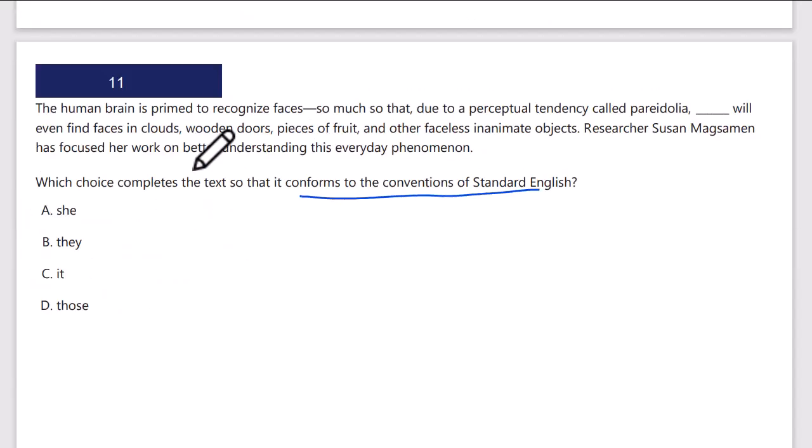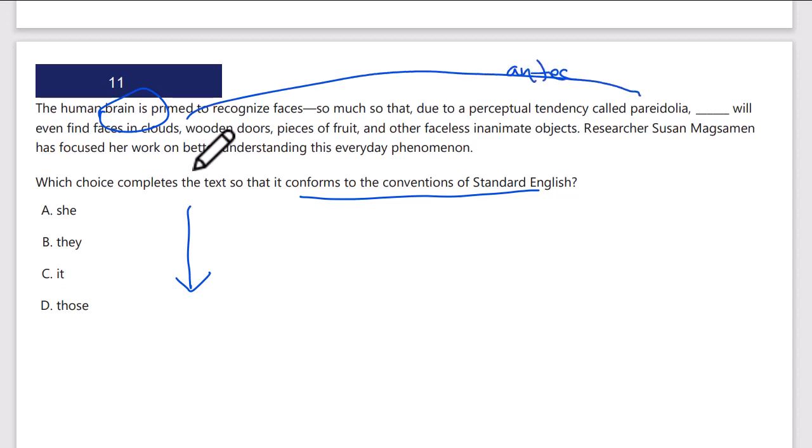Okay, conforms to the conventions of standard English. This is grammar. It looks like it's going to be a pronoun issue here. She, they, it, those. So is it personal, plural, singular, what? The human brain is primed to recognize faces, so much so that due to a perceptual tendency called pareidolia, she will even find faces in clouds. No, the brain is what we're referring to. This is the antecedent to the word.